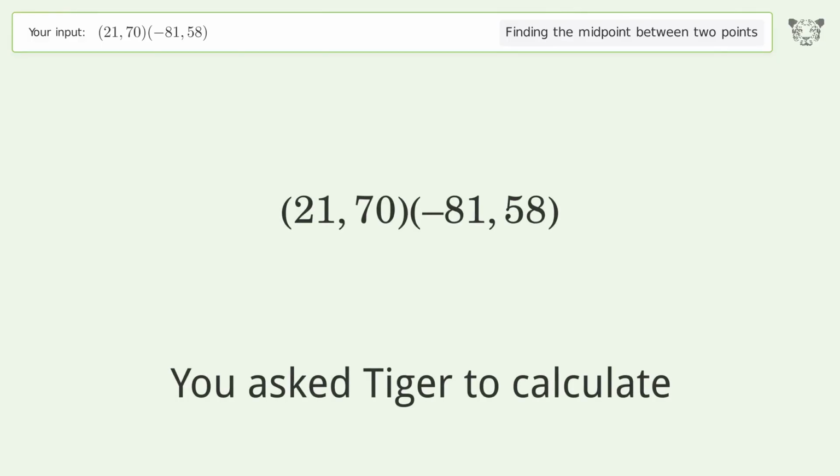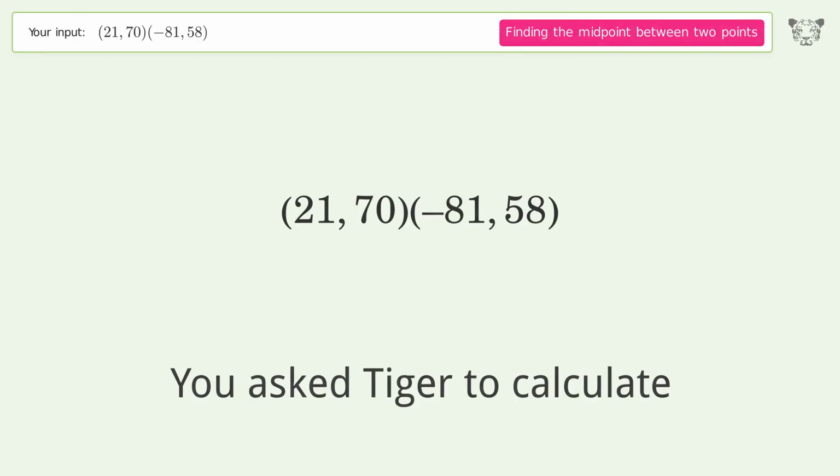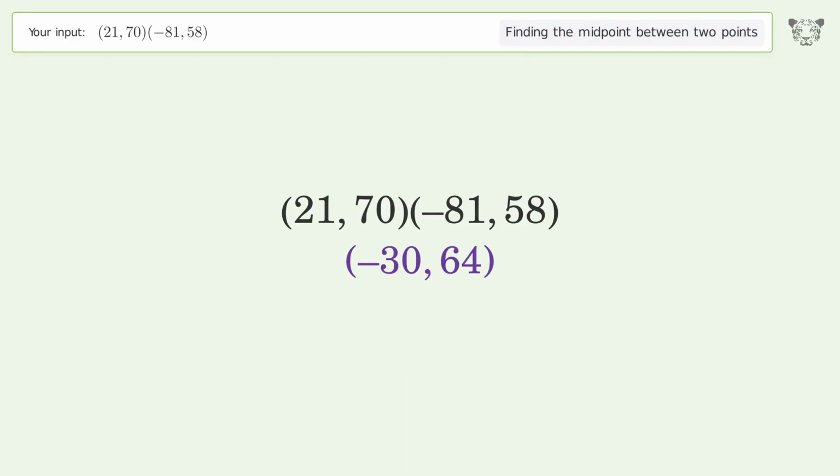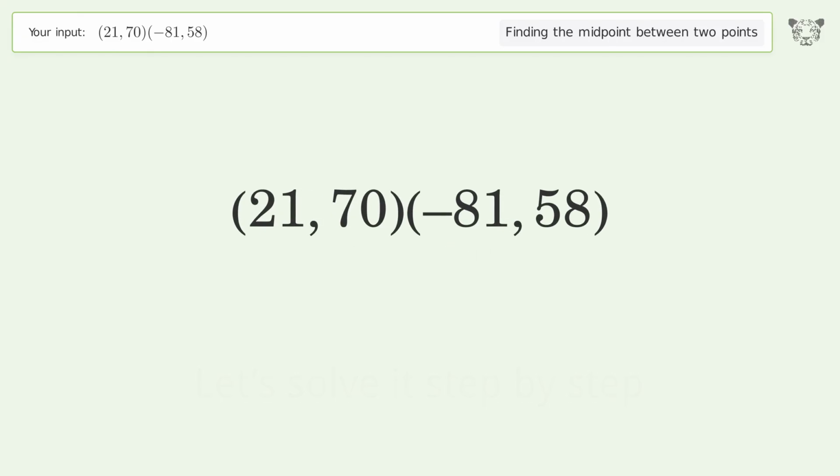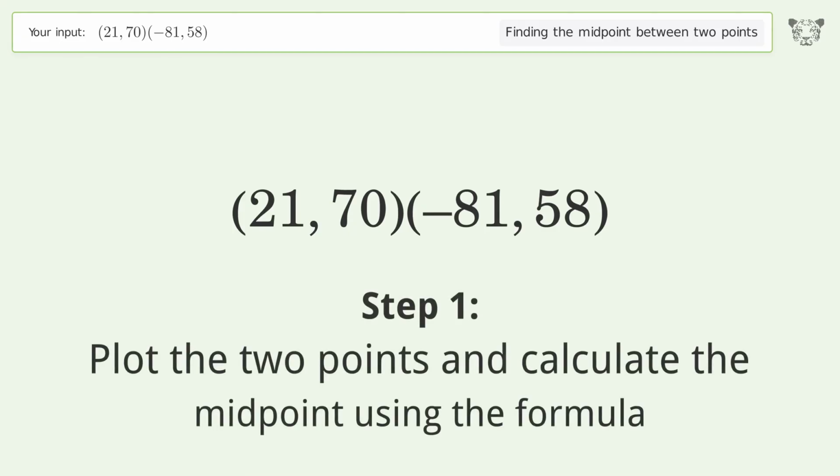You ask Tiger to calculate. This deals with finding the midpoint between 2 points. The midpoint between the 2 points is negative 30, 64. Let's solve it step by step. Plot the 2 points and calculate the midpoint using the formula.